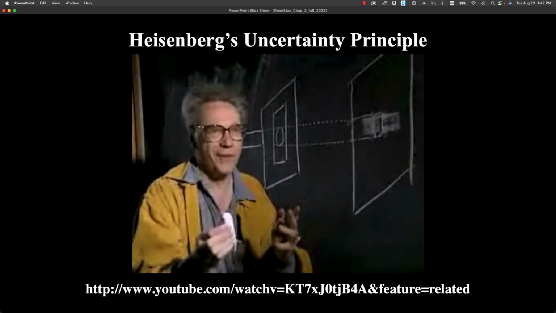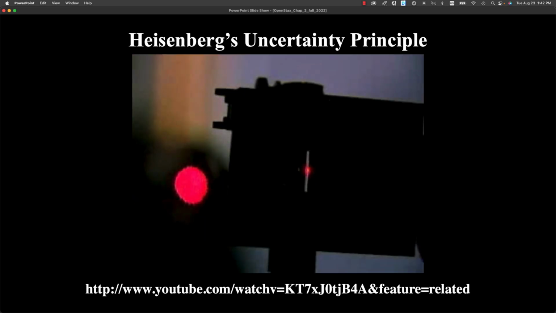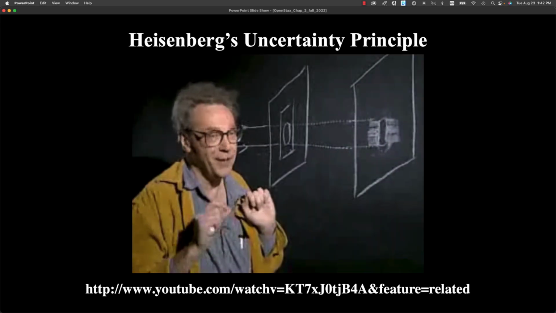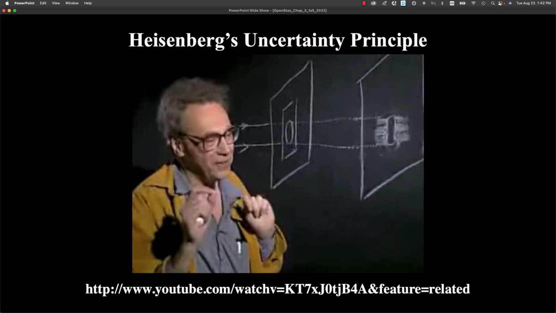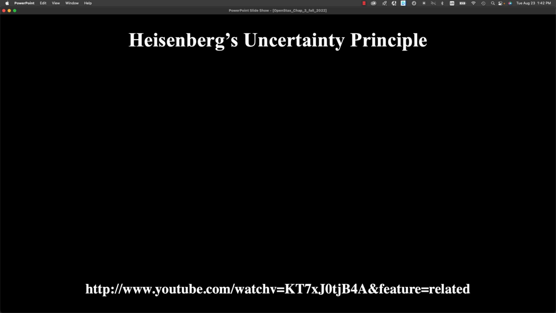Extremely non-intuitive. Because what am I doing? I'm making the slit narrower and narrower. And what do you see ultimately? That the beam horizontally becomes wider and wider. Now that is very non-intuitive, but it's the way the world works. So really cool. As the slit gets really, really narrow, the uncertainty in the position in that axis gets really, really small. Also, the uncertainty in momentum increases, and that's what causes the light to spread out.